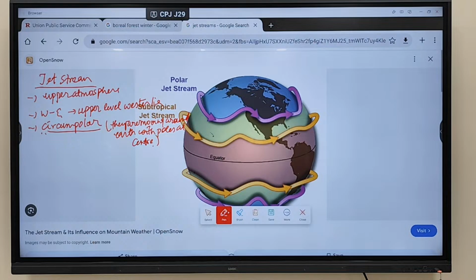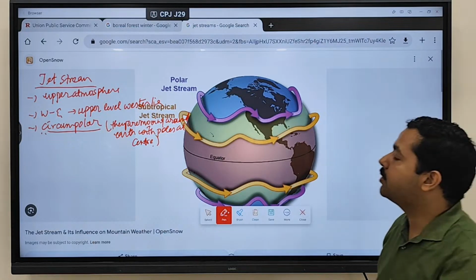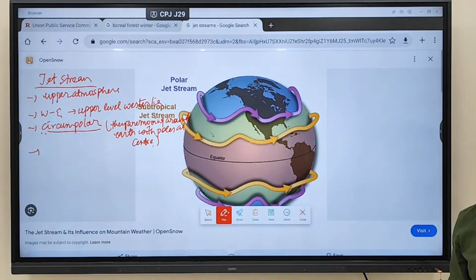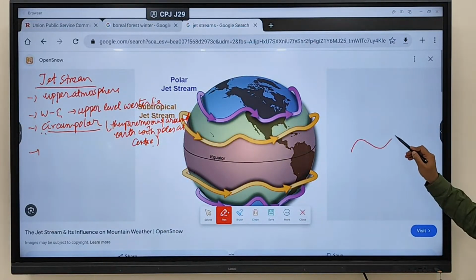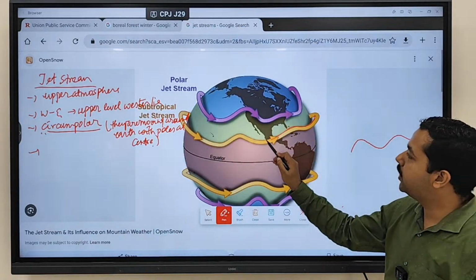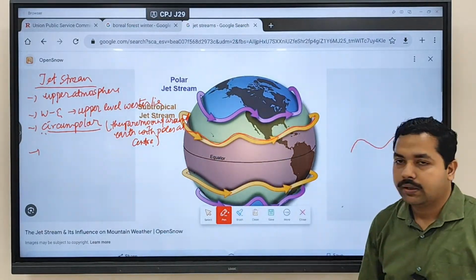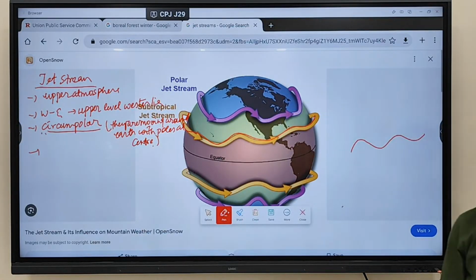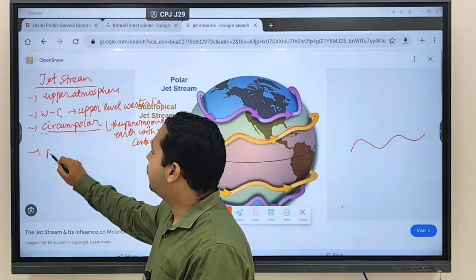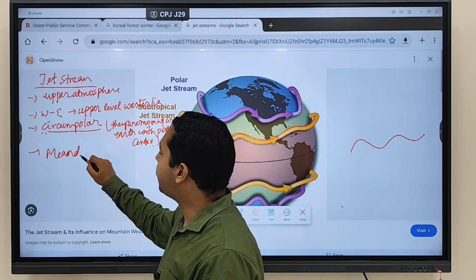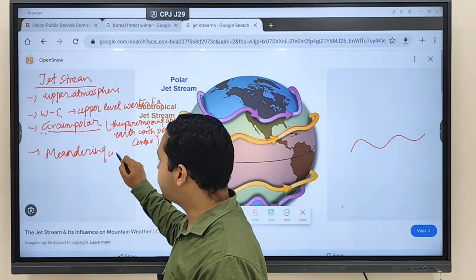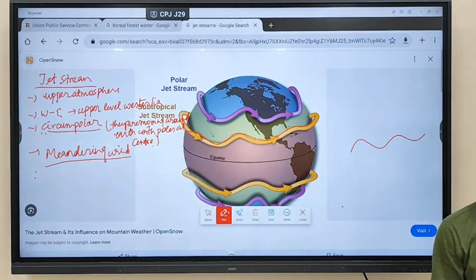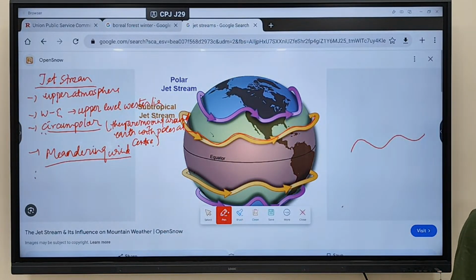Fine. Next, what information do you have to keep in mind? How is this wind moving? You can see this wind is moving in the upper atmosphere not in a straight manner, but in a wave-like manner. So which type of wind do we call it? Remember the snake-like pattern we discussed? That is referred to as meanders. So we call it meandering winds.